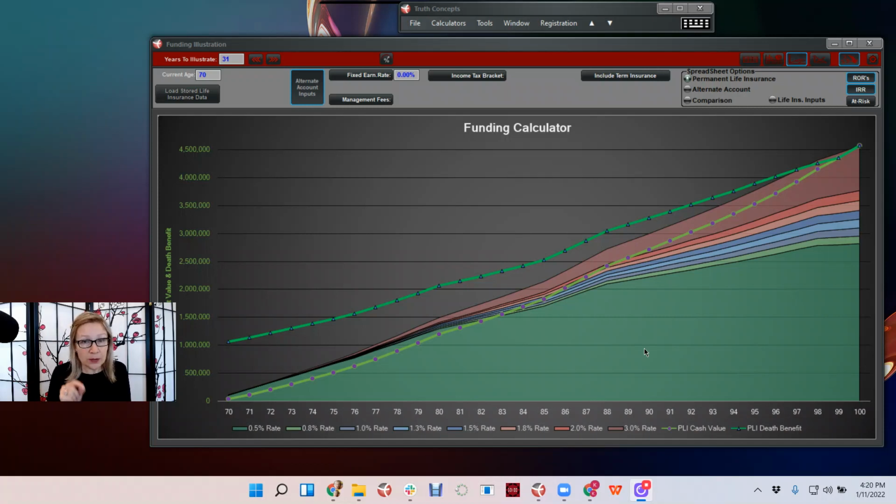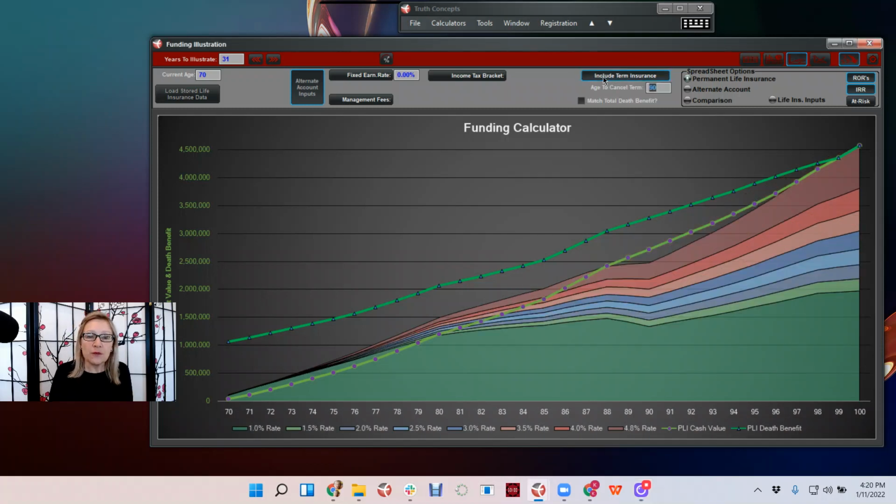Now, it actually is a little bit higher than that because that net rate is kind of hard to compare out in the marketplace. There really isn't anything that would do that other than whole life insurance by itself, because whole life insurance has a death benefit included. Even if your focus is mostly the cash, we still have to account for that death benefit. So even on a 70-year-old, this is of course assuming the person's healthy, if we include term insurance and we just say we're going to keep it for 20 years, that rate jumps up to about 4.8%.